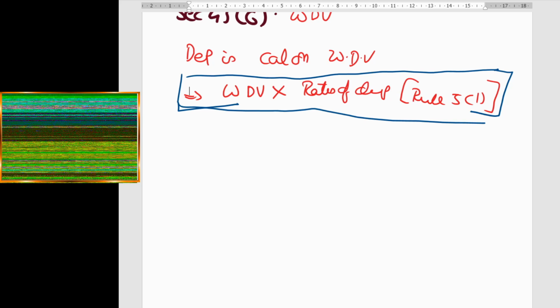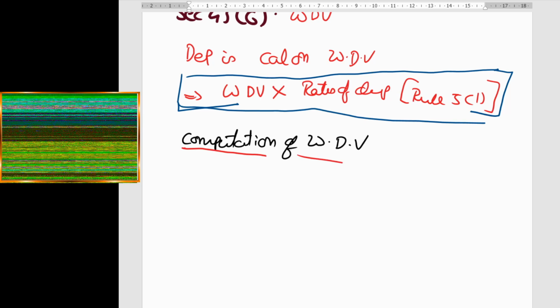Now, in the next coming session, we'll try to understand how we compute the WDV. So in the next class, we'll be discussing the computation of something called written down value. So that we'll discuss in the next coming session.